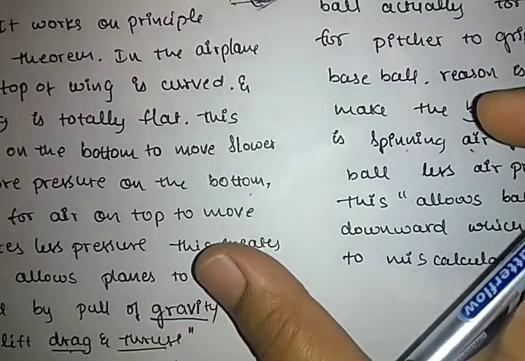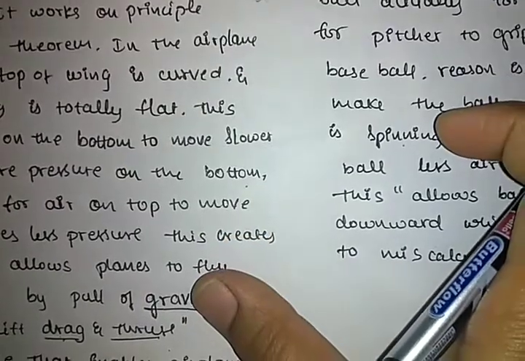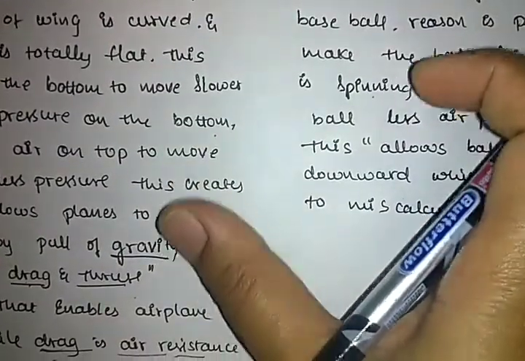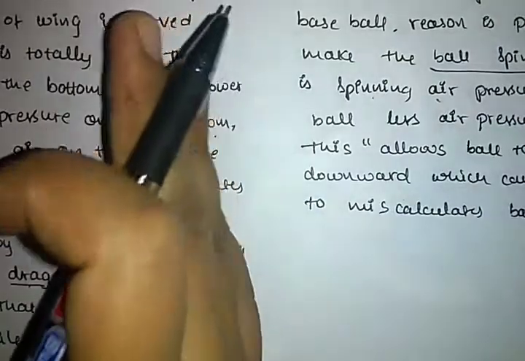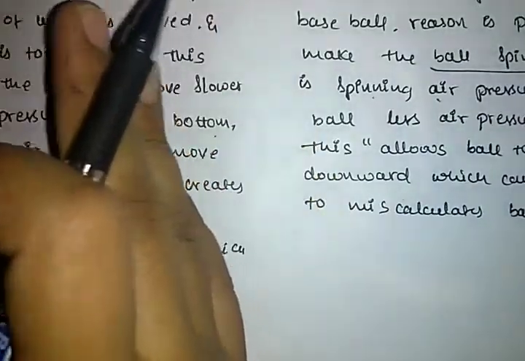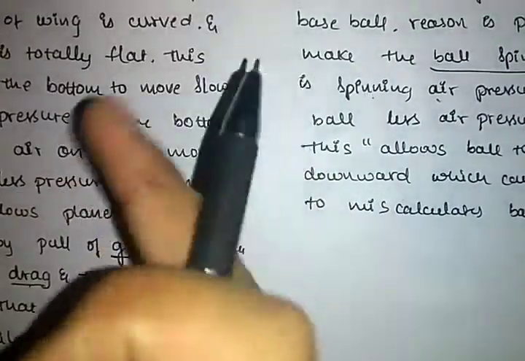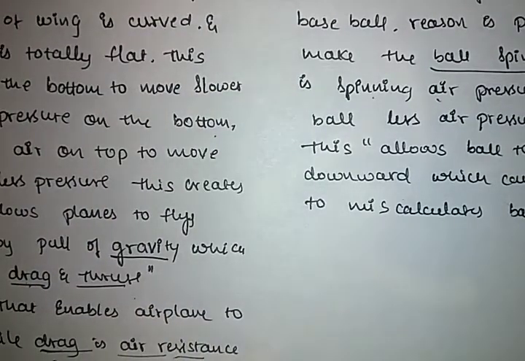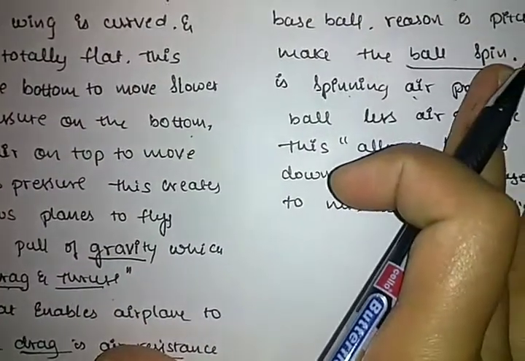What is meant by fluid? A fluid is a combination of liquids and gases. Liquid and gases together we call fluid. A fluid is free to move, and it is macroscopic in nature, meaning we can easily notice it.